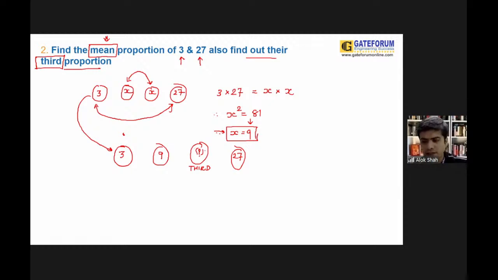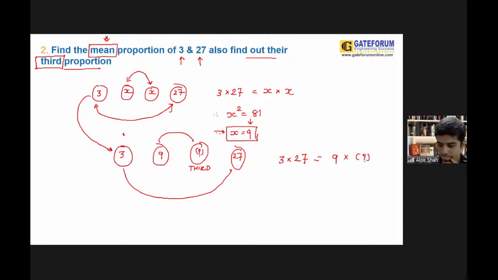Clear, guys? Same logic. In the case of third proportion, product of extreme, that is 3 into 27, is equal to product of mean, that is 9 into question mark. Can you do it? Product of extreme, that is 3 into 27, is equal to dash. Can I do like this, guys? Correct. And if you can simplify further, you can directly say that that is again in the format of 9. How many people are telling that this is correct?